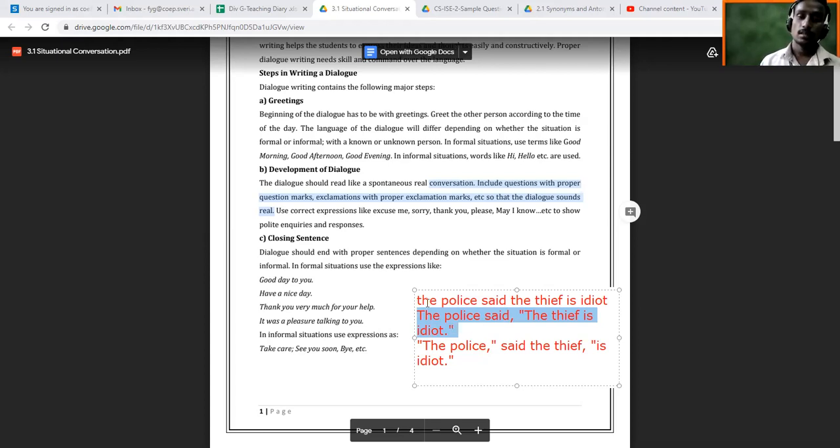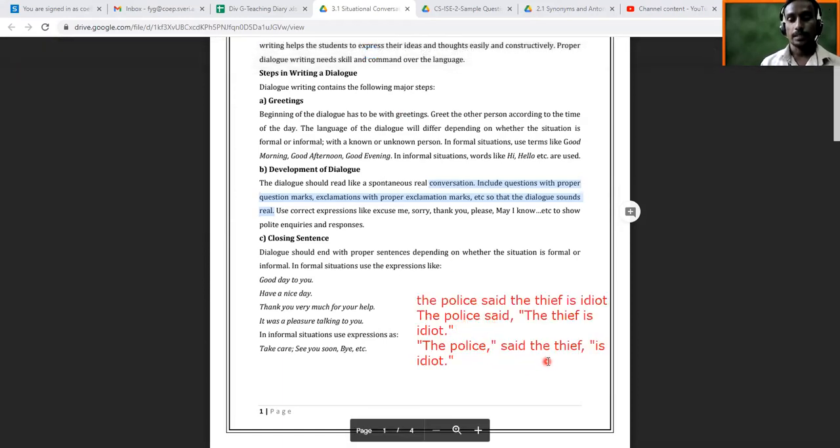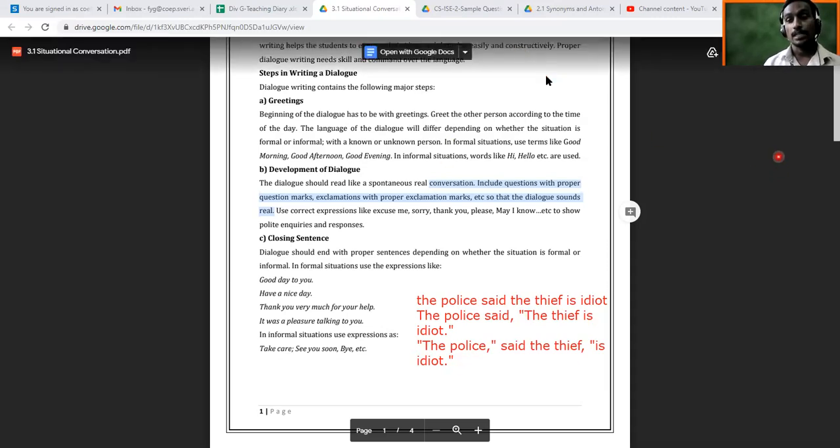In this example the police is the speaker, and here the thief is the speaker. Here the police is talking about the thief, saying the thief is idiot. Here the thief is talking and saying the police is idiot. So this is the power of punctuation marks. Just try to use such punctuation marks very carefully, and whenever required, use full stop, comma, double inverted comma, single inverted comma, dash, hyphen, and other punctuation marks. Take care of this while you are writing dialogue also.